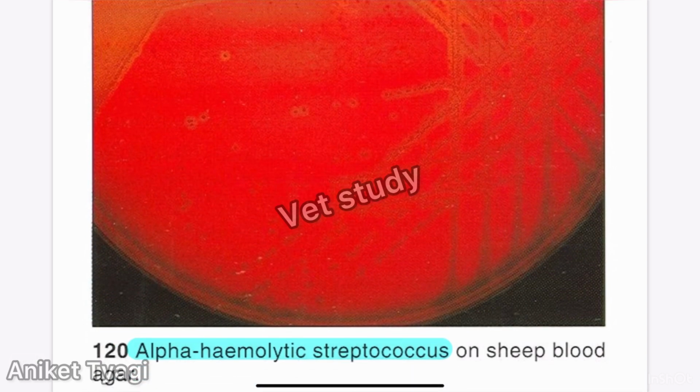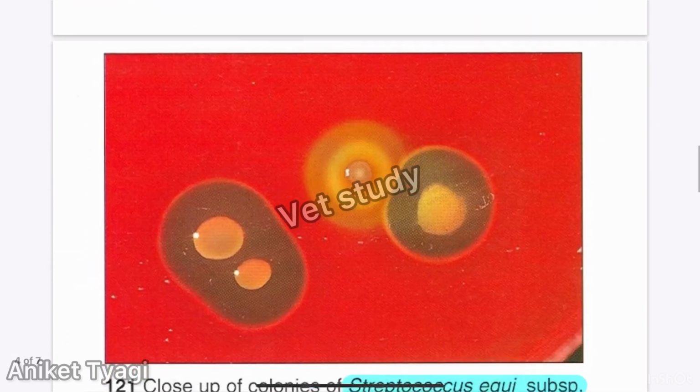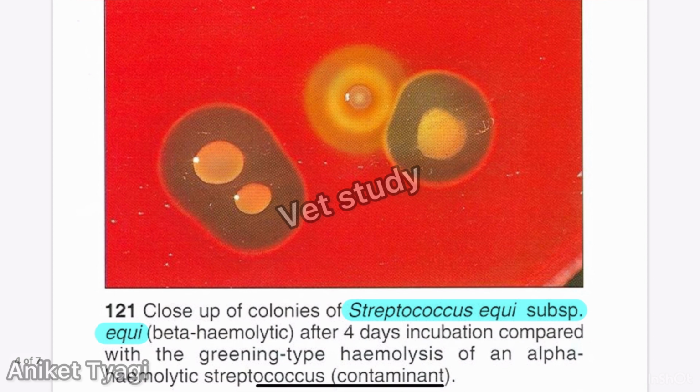Next, we have alpha hemolytic streptococci on sheep blood agar. As we know, in case of streptococci, alpha hemolysin is partial or incomplete hemolysis, and it is indicated by a somewhat greenish zone. Okay, after this we have close-up colonies of Streptococci equi, subspecies equi, and as we know they are beta hemolytic in nature. This is very important, that Streptococci equi are beta hemolytic. Okay, but you can see that there are certain greenish hemolysis areas. So what are these? These are contaminants. So it is only Streptococci equi which produces beta hemolysis, and the greenish type hemolysis or alpha hemolytic Streptococci are contaminants in this.